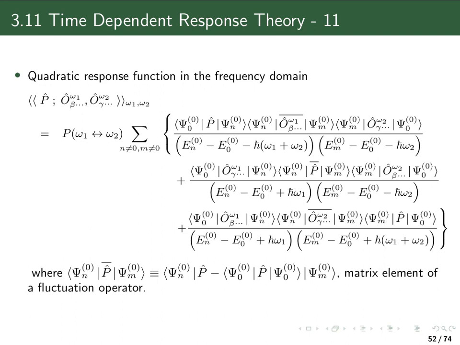And making the Fourier transformation and using that we know the complete set of eigenstates of our unperturbed Hamiltonian, meaning these functions psi n in addition to the ground state psi 0, we can write up this sum over states or spectral representation of the quadratic response function in the frequency domain.